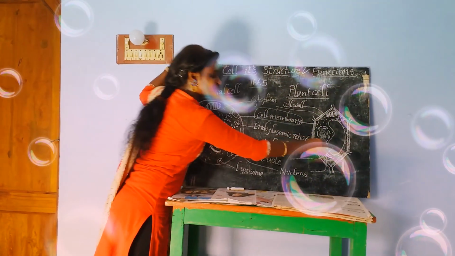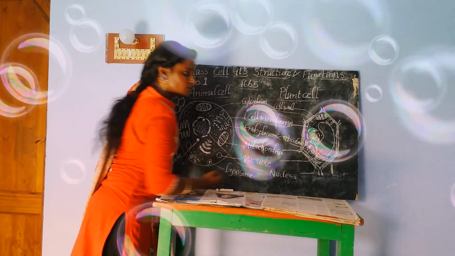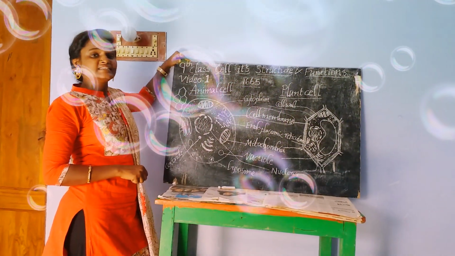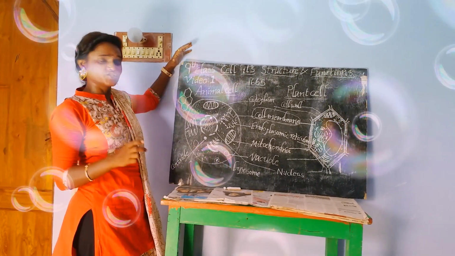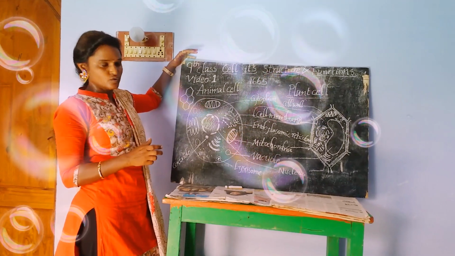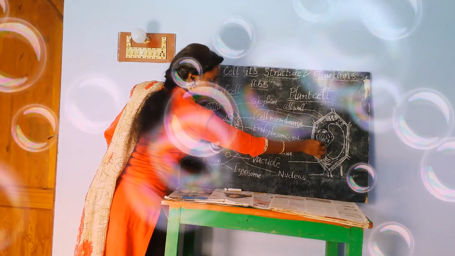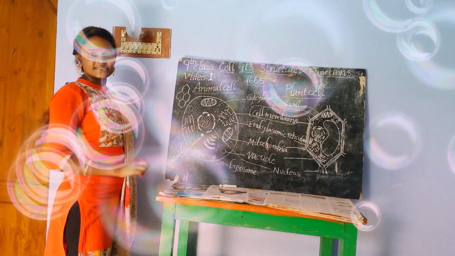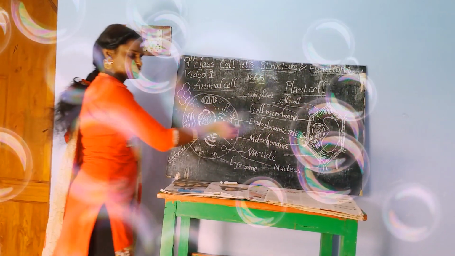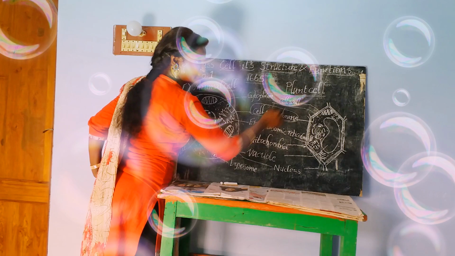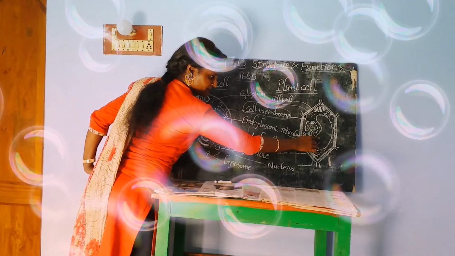Because of the presence of vacuole, the largest part in the plant cell. Because of the presence of a large vacuole, the nucleus is present towards the adjacent side. I think you understand why the nucleus is present towards the periphery in the plant cell: because of the presence of a big vacuole in the center.